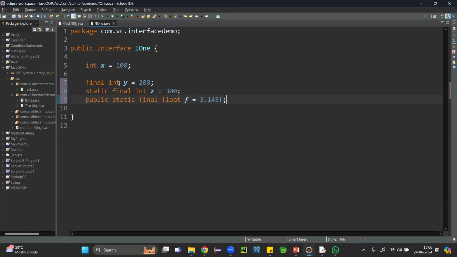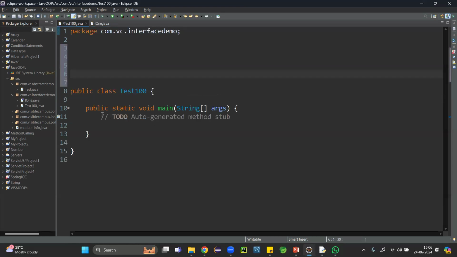What is the next thing that we discussed? Is it possible to create the object for an interface? No. So here, I'll go to this main method to access other class code. What is the approach? Object creation. What is the interface name? I1, then I1 equals new I1. Accepted? No, it is not possible to create the object for the interface.